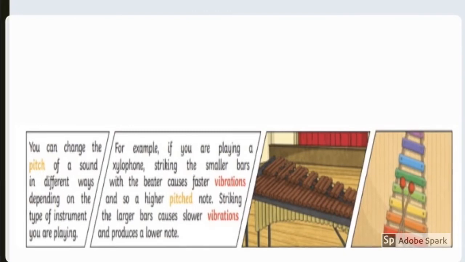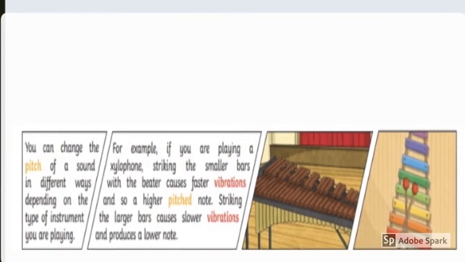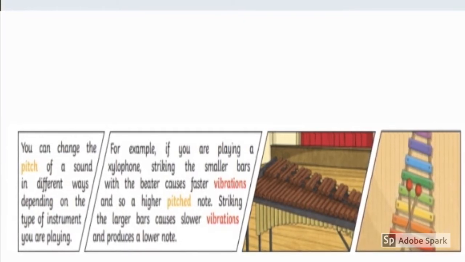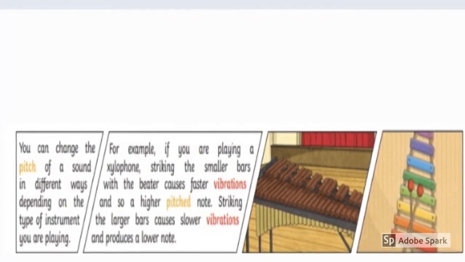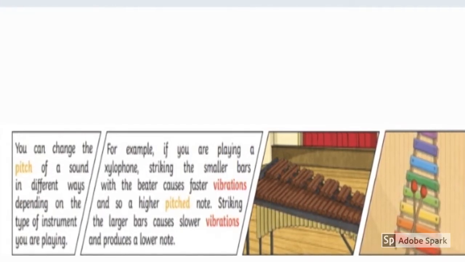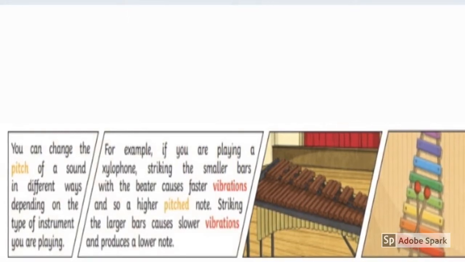You can change the pitch of a sound in different ways depending on the type of instrument you are playing. For example, if you are playing a xylophone, striking the smaller bars with the beater causes faster vibrations and so a higher pitched note. Striking the larger bars causes slower vibrations and produces a lower note.